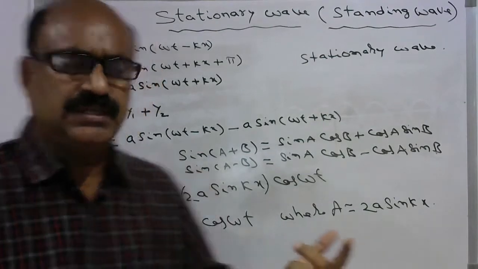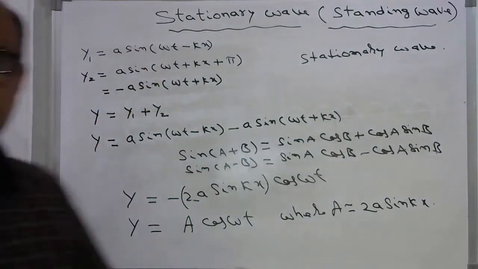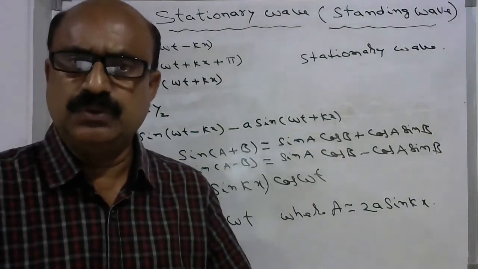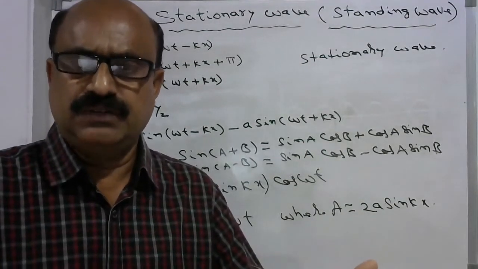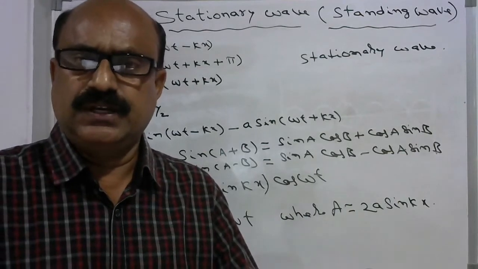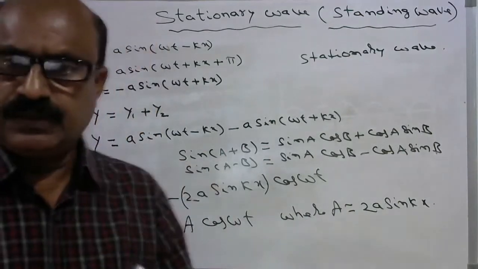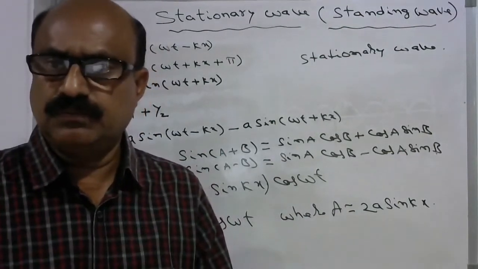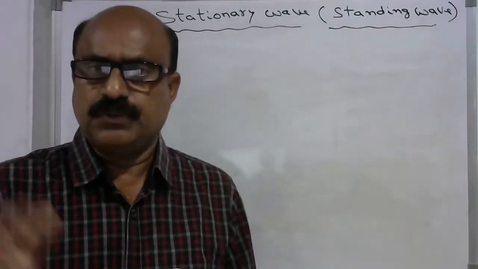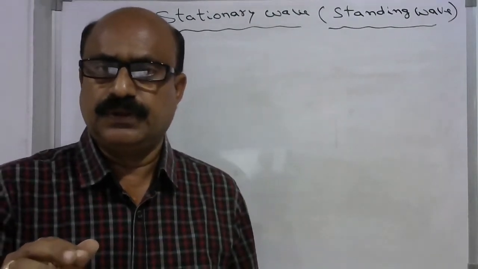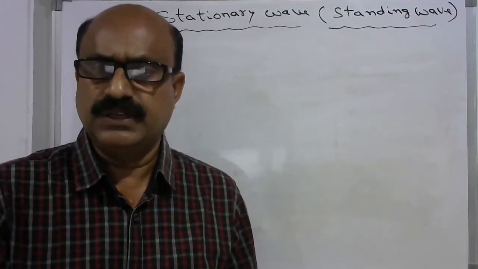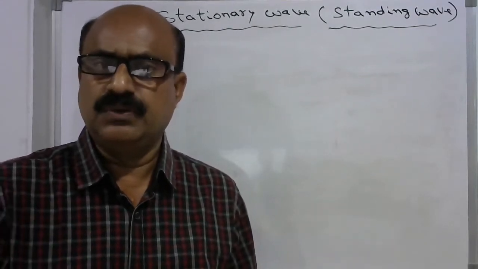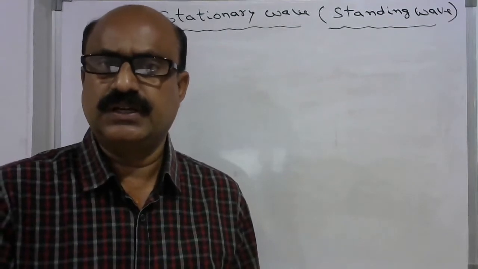Now let us see the amplitude of the stationary wave, how the amplitude of the stationary wave changes with different positions. In general, let us observe the figure. Suppose instead of a wave reflected at a rigid support, what happened? Let us see what happens if the wave suffers reflection at a free boundary.